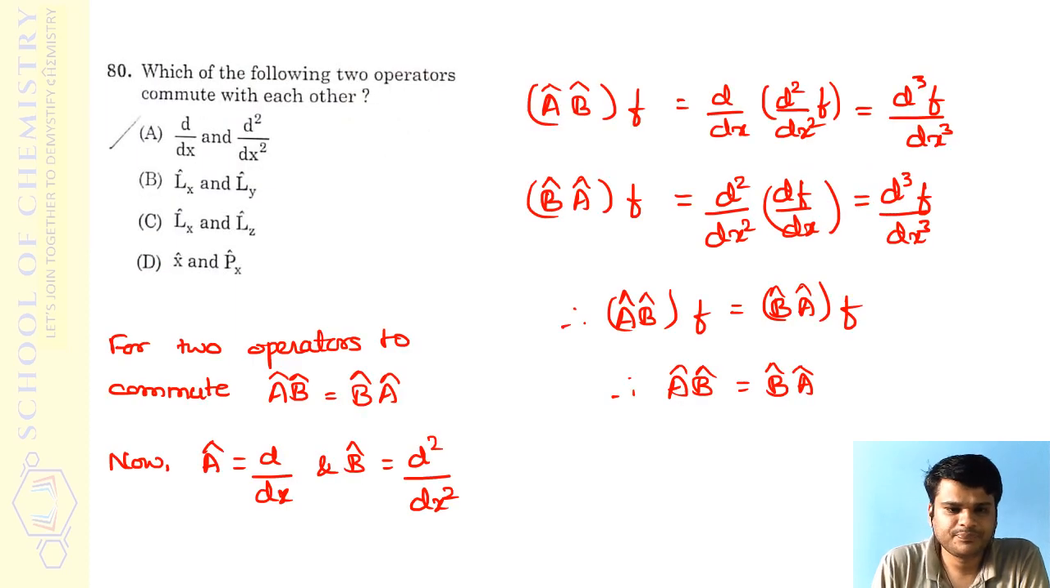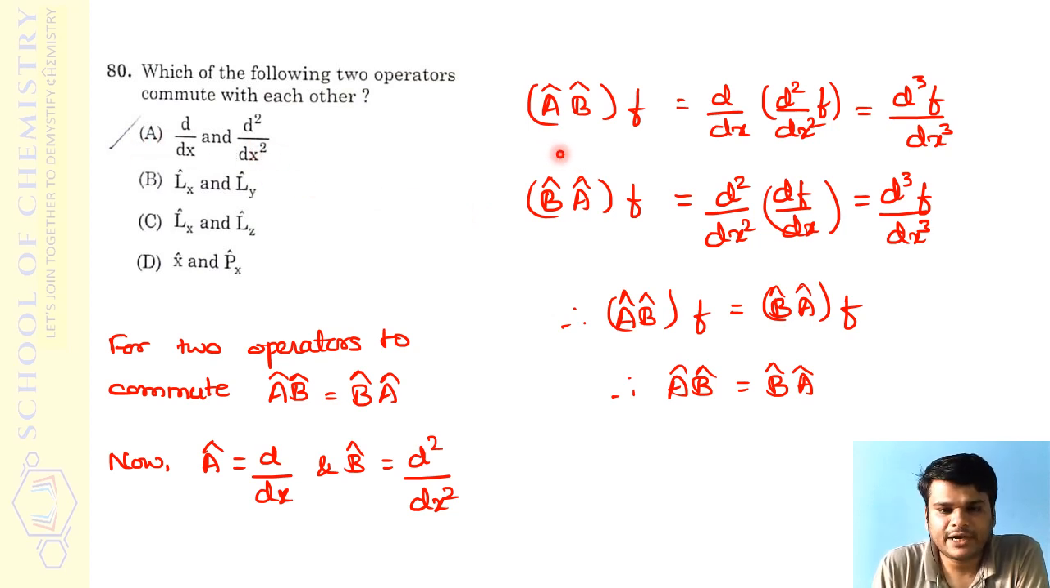So the next question. This is also a simple one. It is just based on operators and the commuting properties of operators. Which of the following two operators commute with each other? They have given four options. If you have the basic idea of the method, you can easily mark option A as the answer. The other operators they have given will not commute with each other. So the first one should be the answer.